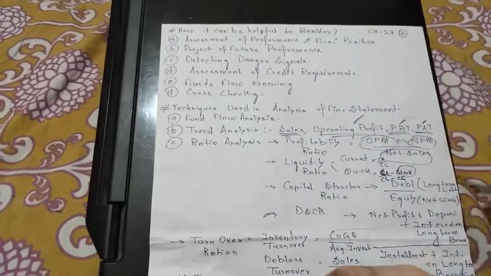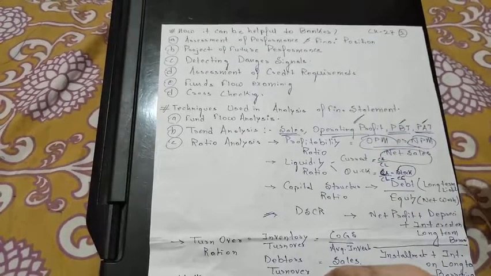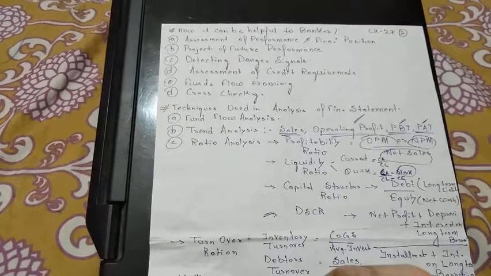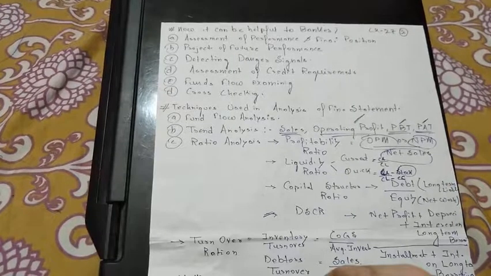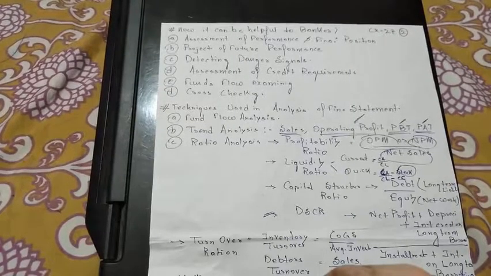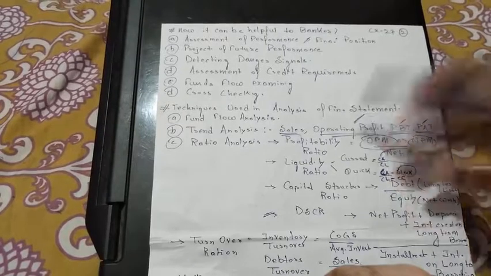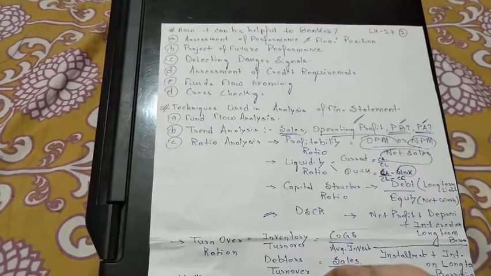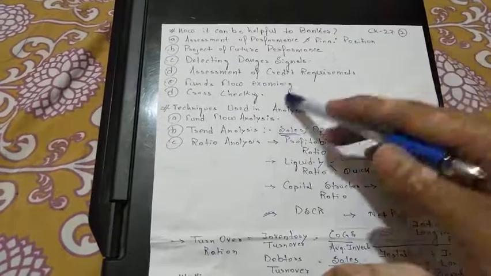Yes, whatever assets they have, whatever liabilities they have, the credit requirement will be finalized by analyzing the balance sheets, because we can't give all the money they want. We will give only based on the securities they have and the money they can repay to us. Funds flow examining, we have understood this.